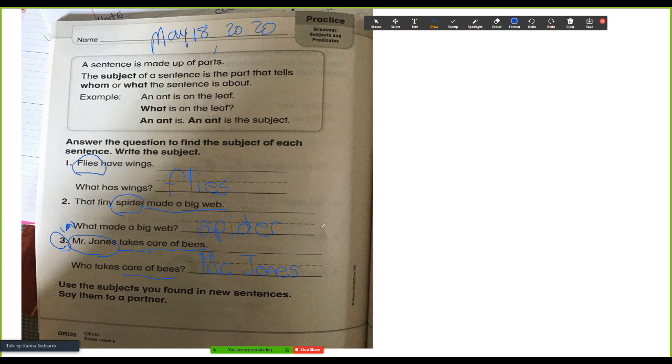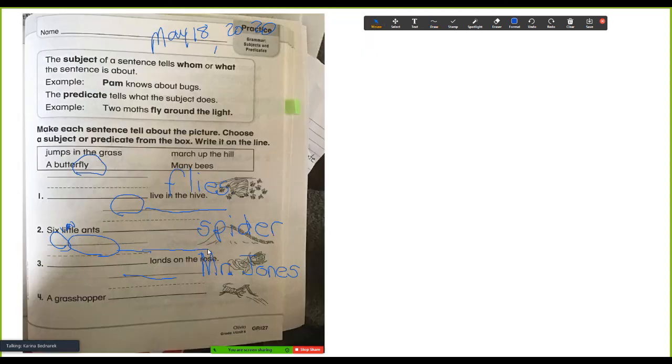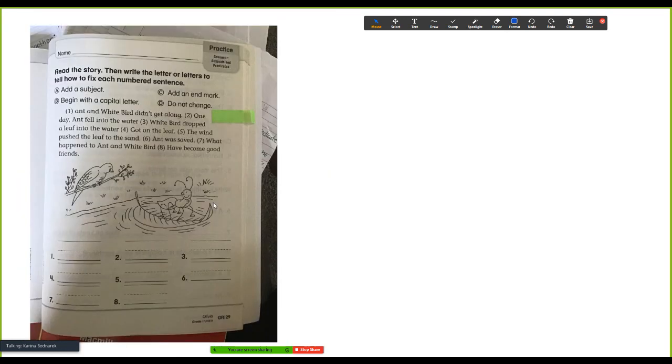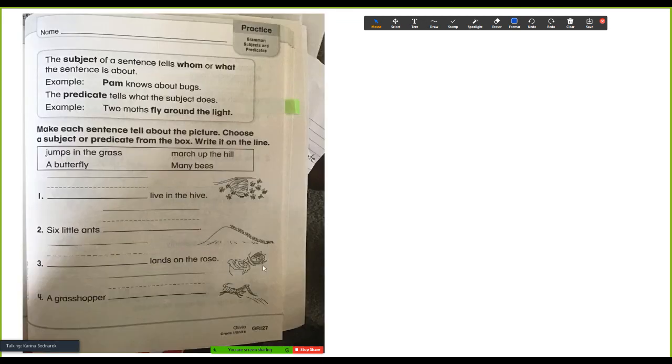This week, you have some examples to do on Education City, and you also have other workbook pages here. Let me just clear all my drawings. I'll post which pages you must do and which pages are extra work, extra practice if you need it.